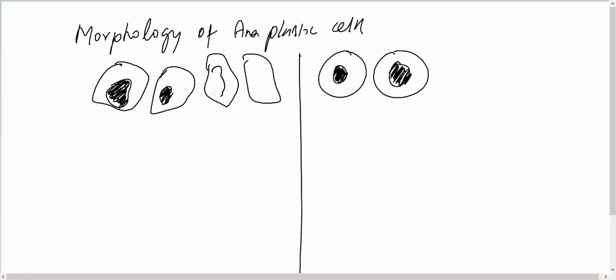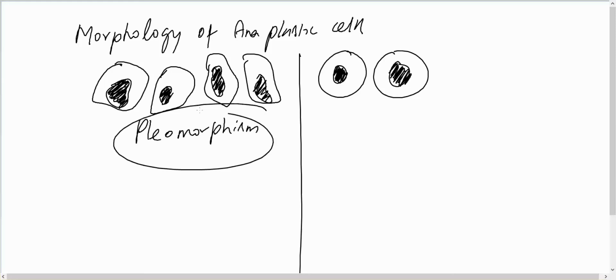as well as cell size and shape. So this is called pleomorphism. Pleomorphism means variation in size and shape. So they have variation in size and shape in the nucleus and variation in size and shape in the cell. So it is called cellular and nuclear pleomorphism. It is the characteristic feature of anaplastic cells.